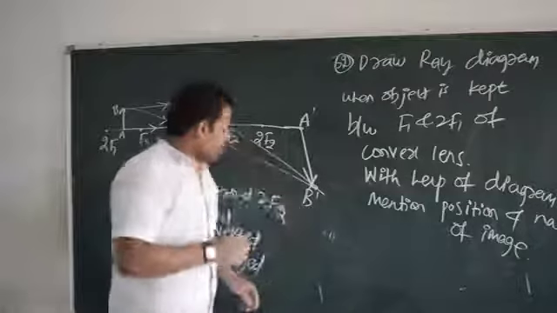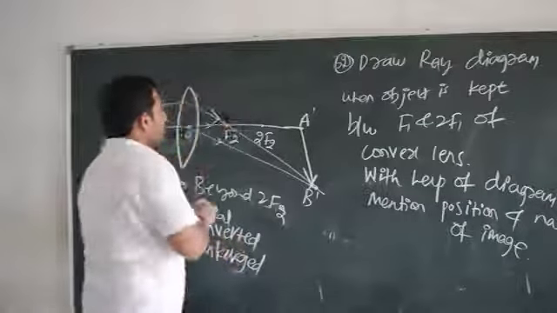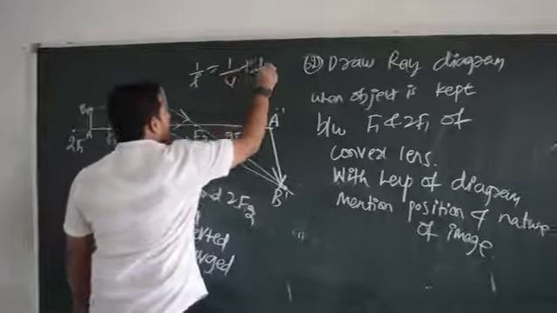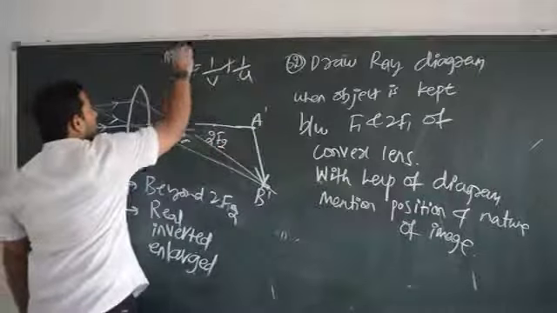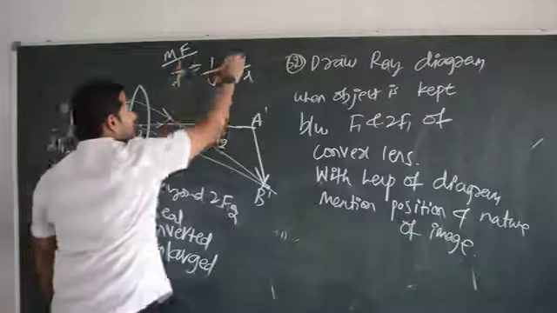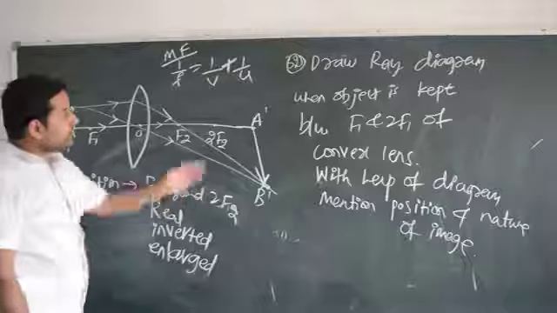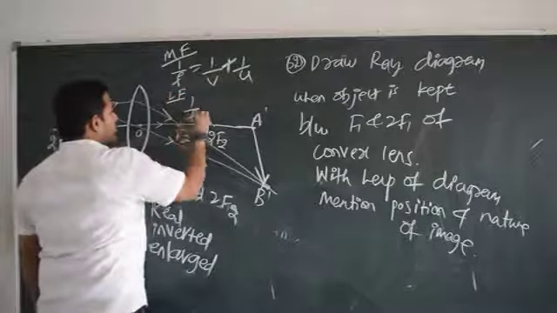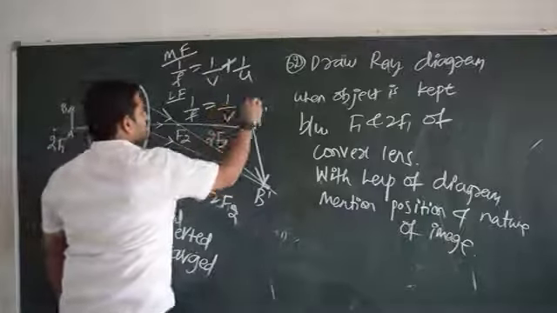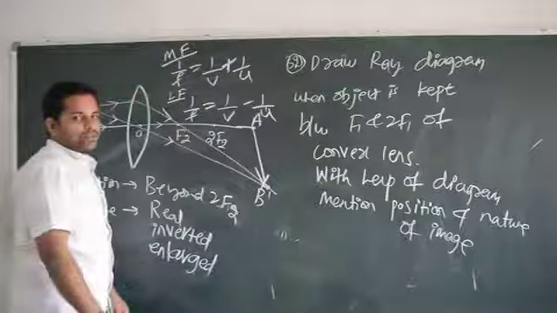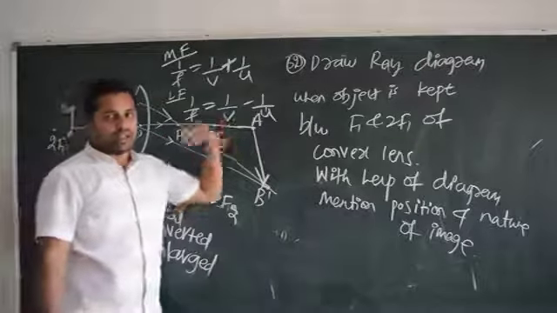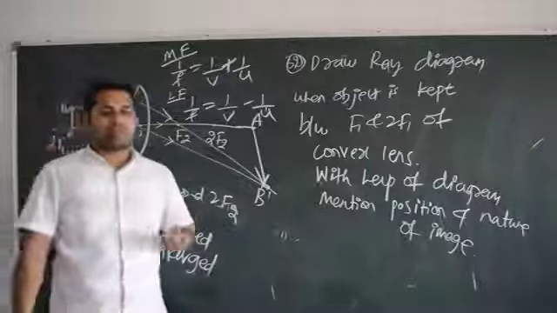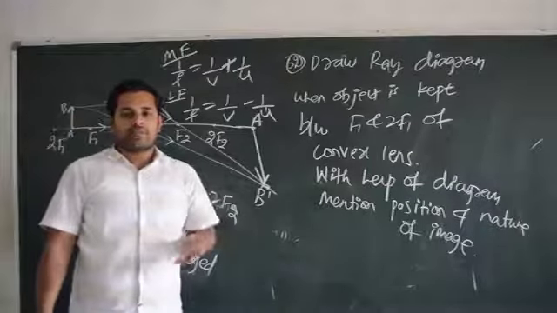The only problem what we faced is regarding this formula. Whenever we used 1 by f is equal to 1 by v plus 1 by u, what is this? This is going to be mirror formula. This plus is there in the formula itself. But we took it as minus because of lens formula. How is the lens formula? Lens formula: 1 by f is equal to 1 by v minus 1 by u. So don't get confused in this. Again, magnification concept is there. Don't get confused there. Please make sure that you remember all those things. You practice a lot so that there will be no confusion.